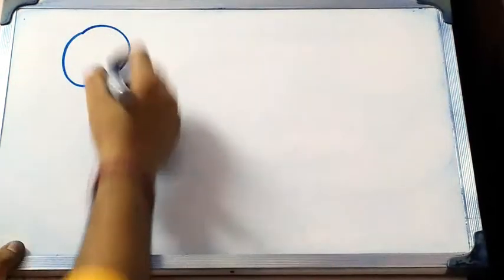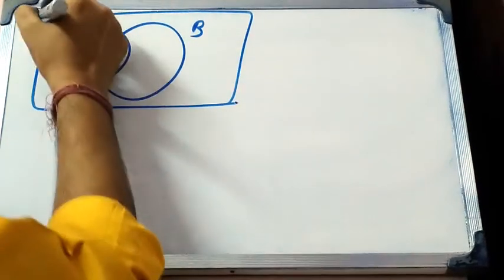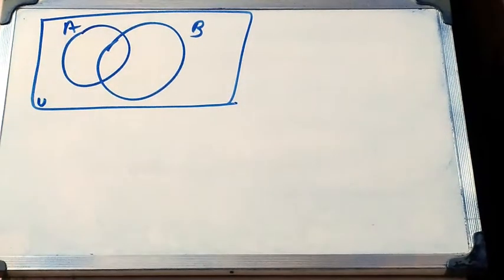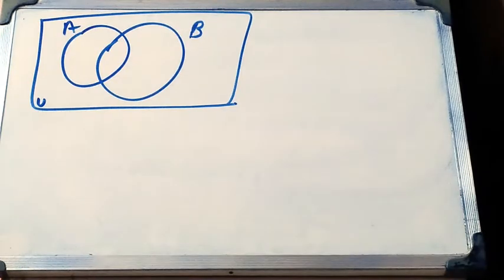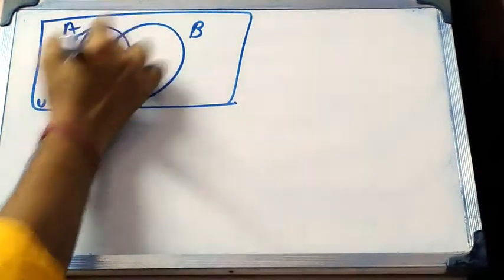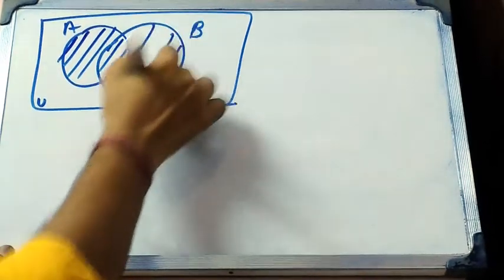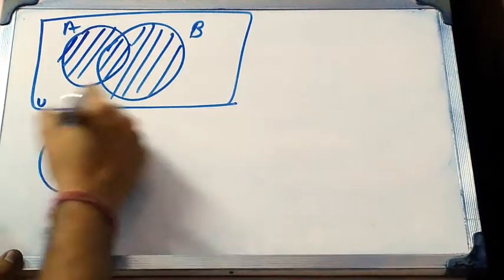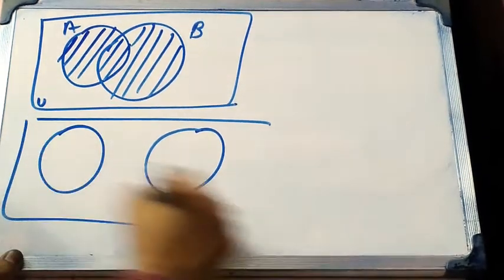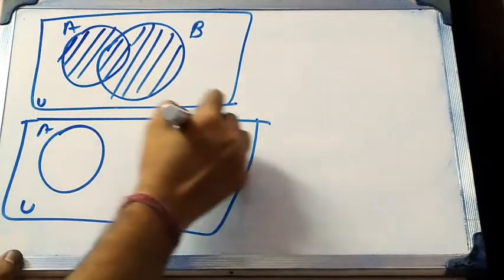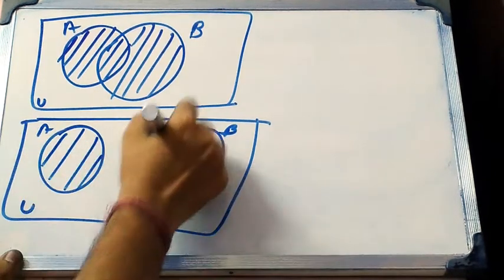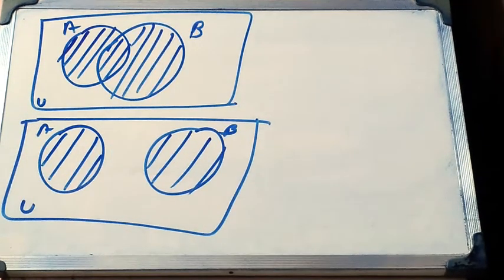Suppose A and B are two sets in a universal set U. Now A union B means the elements of A and B. That means we can shade all the portion of A and B. If A and B are two disjoint sets in the universal set U, this is A, this is B, then we can also shade the whole portion of A and B. So A union B means the whole portion of A and B.